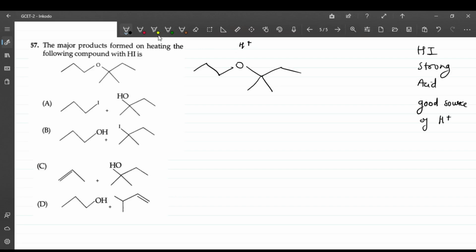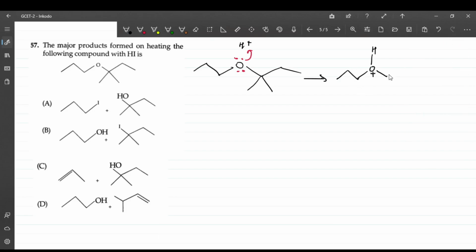This is H plus and this is the electron-rich oxygen. There are two lone pairs on this, right? This will attack here and you will get a protonated ether. The protonation is this way: oxygen, this is hydrogen, and the positive charge over here, and the rest of the structure is as it is, right?